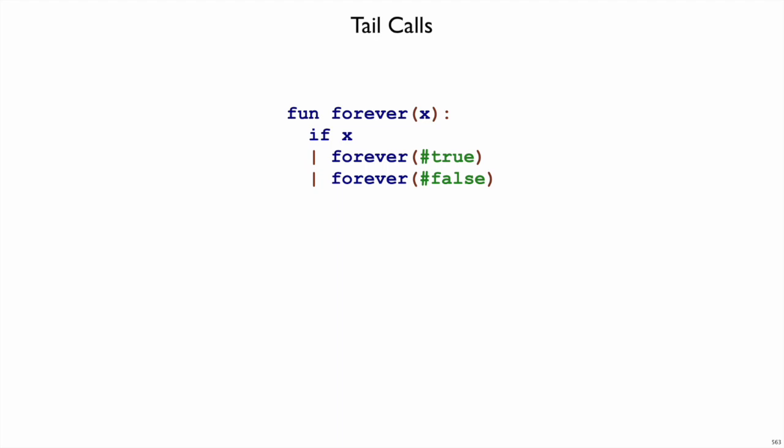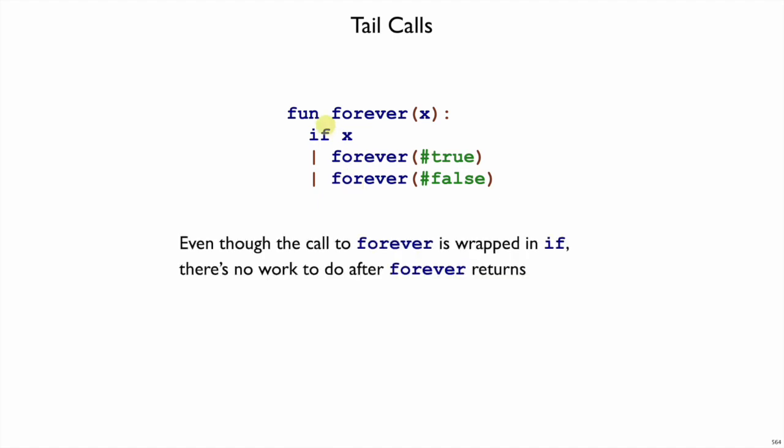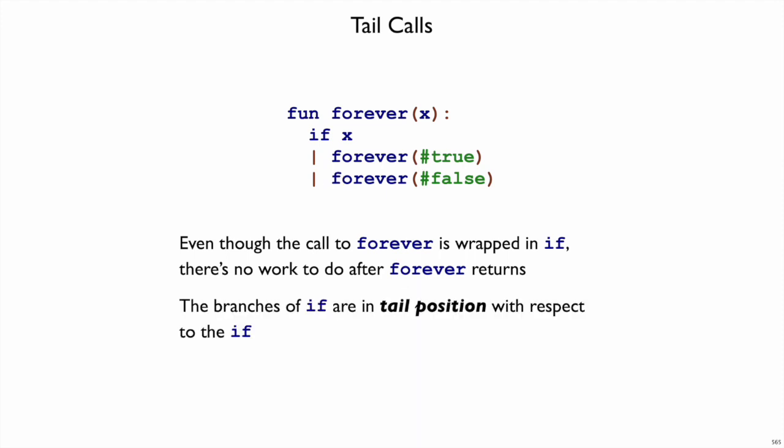How about this version, which again the name suggests will run forever? You can see that forever now is nested under an if expression, but once we get to this then case forever call, and we get an answer for that, that is the answer for the if, and it is the answer for the function body. So again, there's no more work that needs to be done once we select this branch or select this branch. This function will run forever. In other words, the branches of an if are in tail position with respect to an if, and if the if is in tail position with respect to its enclosing body, then these are tail calls.